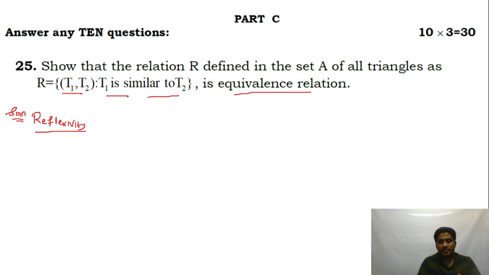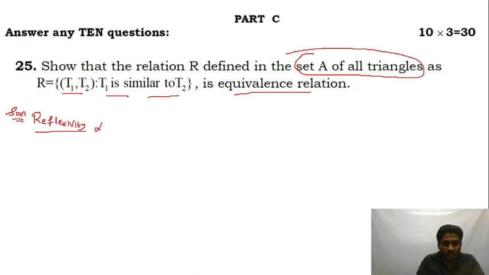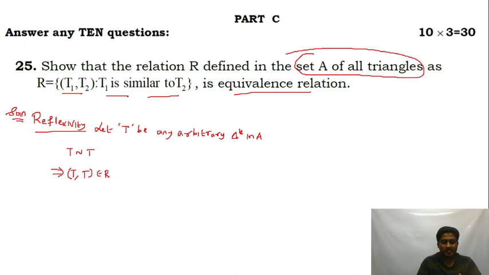Every triangle will be similar to itself. It is given in the question, set A of all triangles, so every triangle will be similar to itself. Let T be any arbitrary triangle in A, arbitrary as in not fixed, because capital A is a set of all triangles. Now every triangle is similar to itself. T is similar to T implies that (T, T) belongs to R. I repeat, every triangle is similar to itself, so T similar to T implies (T, T) belongs to R. So this means that R is reflexive.